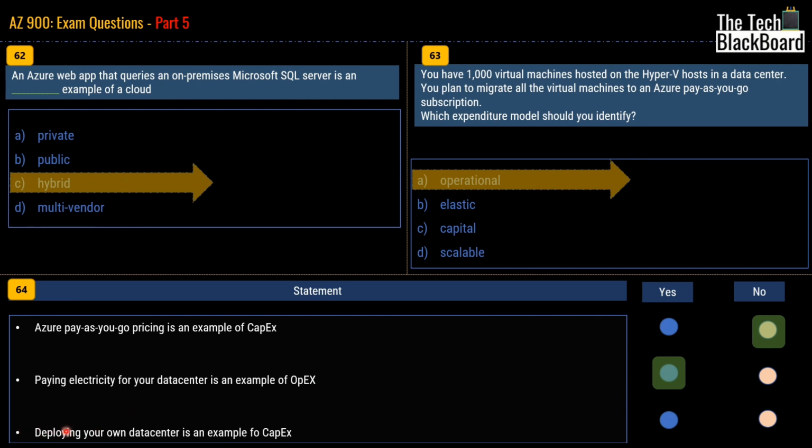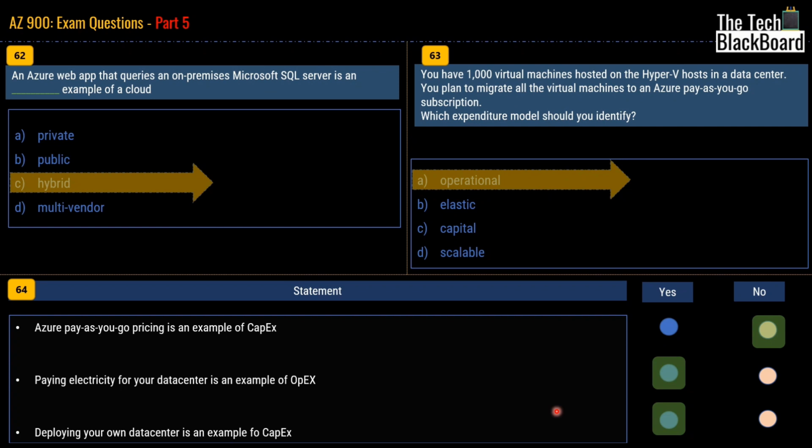Then the third statement says deploying your own data center is an example of CapEx. Of course, the answer is correct, or a yes. The reason being that whenever you're deploying a data center, it includes high upfront cost. And upfront cost is nothing but CapEx. Thus, the answer is a yes.